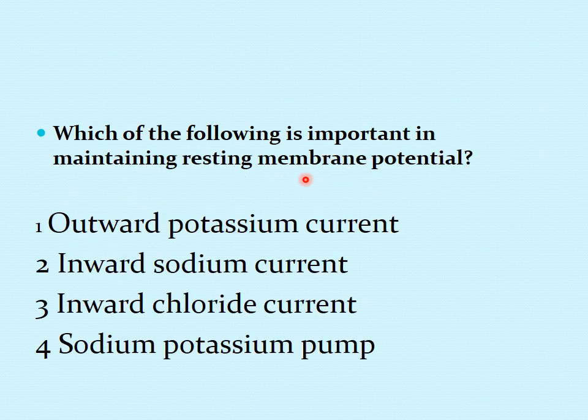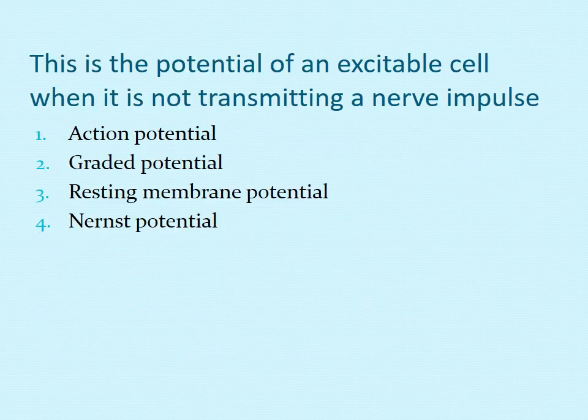Okay. Now next is, which of the following is important in maintaining the resting membrane potential? It's outward potassium current, inward sodium current, inward chloride current, or sodium potassium pump. I know you already know that the maintenance of the resting membrane potential is the function of the sodium potassium pump. Very good. Okay, another MCQ.